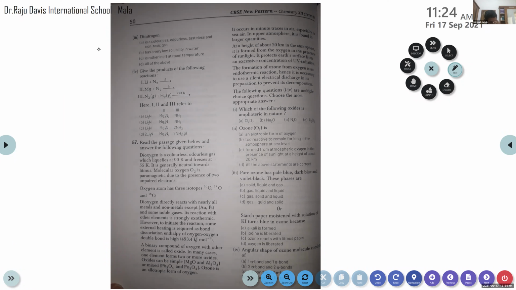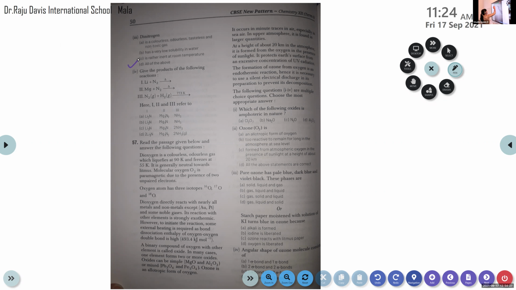Option A is a colorless, odorless, tasteless, and non-toxic gas. Option B has a very low solubility in water. Option C is rather inert at room temperature. Option D, all of the above. Dia, can you tell me the correct answer about dinitrogen? All of the above. Very good.